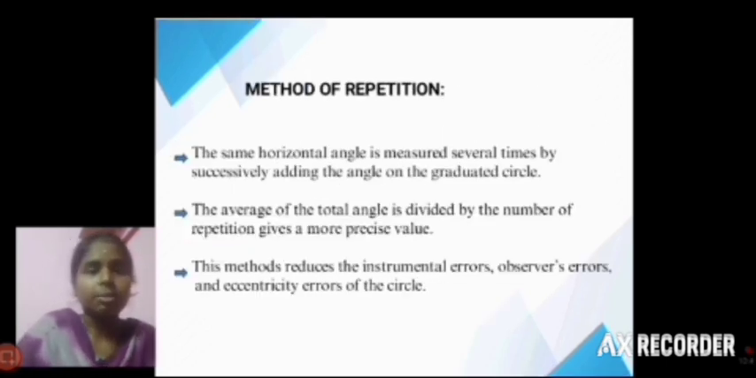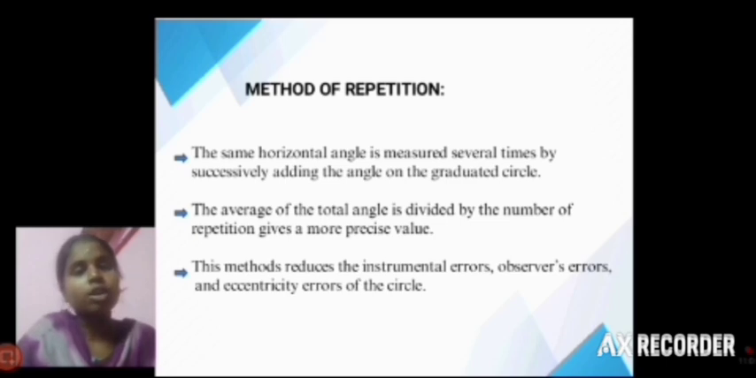Method of repetition: in this, horizontal angles and vertical angles are measured. The horizontal angle is measured several times so that we can reduce the errors. Then the values are very accurate with the repetition method. This reduces errors such as instrument error, observer's error, and eccentricity error.